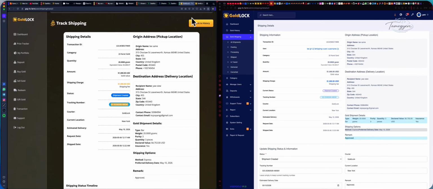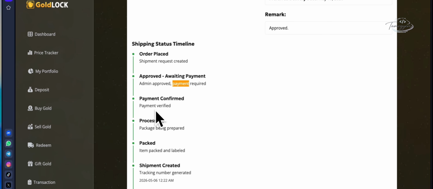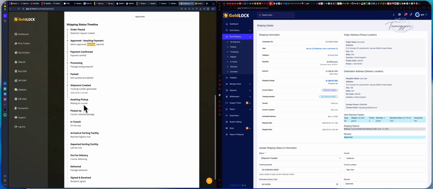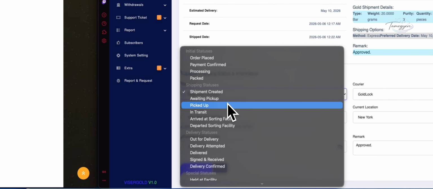So the order was approved, awaiting payment, then payment confirmed, processing, packed. Once we choose shipment created, the tracking number is generated automatically, until it becomes awaiting for pickup. Sorry, awaiting for pickup is not supposed to be here yet.